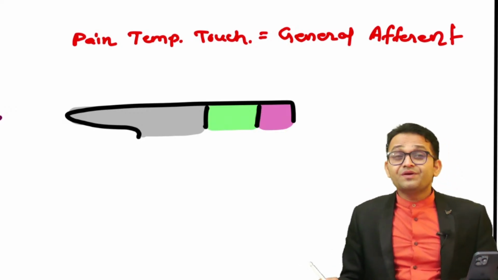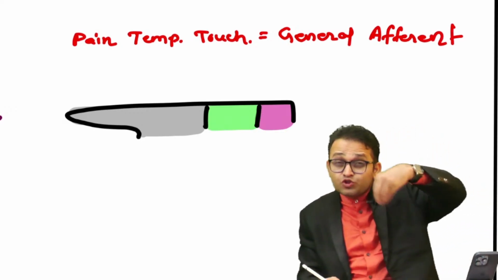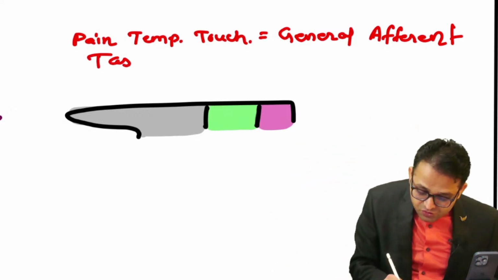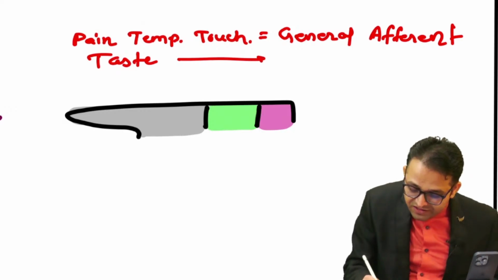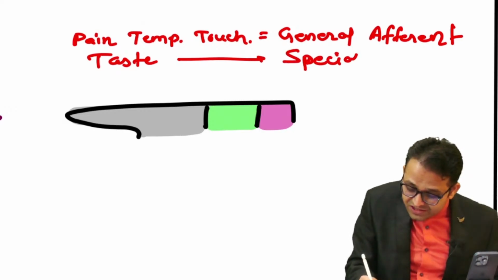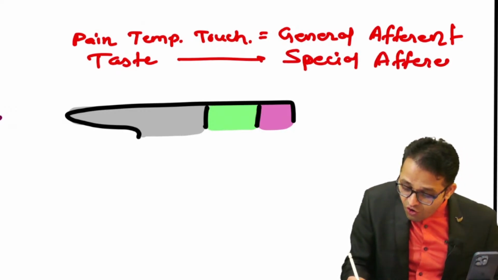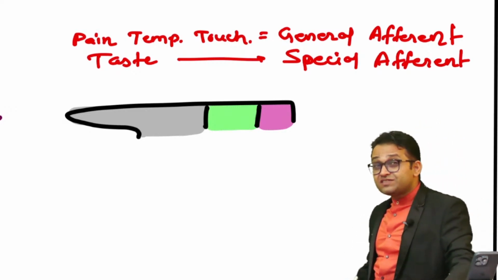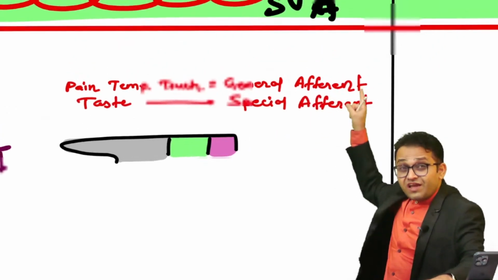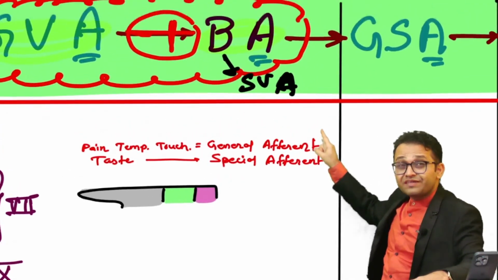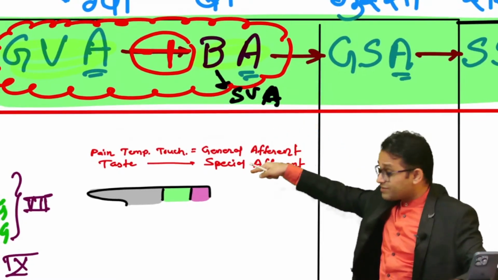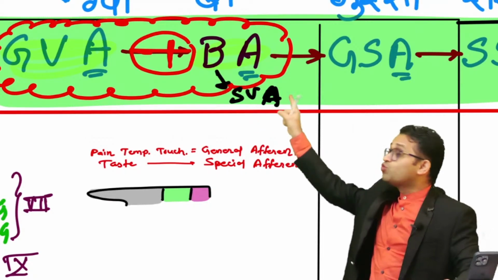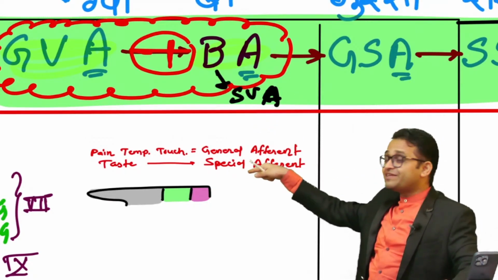Agree everybody? But you know how much sugar is added? The tongue will tell you about the taste also. Taste is our special afferent. This is the only viscera in our body which shows both general afferent and special afferent, a special viscera, because the tongue is derived from the pharyngeal apparatus. So remember, the two columns fuse together and participate in tongue formation.